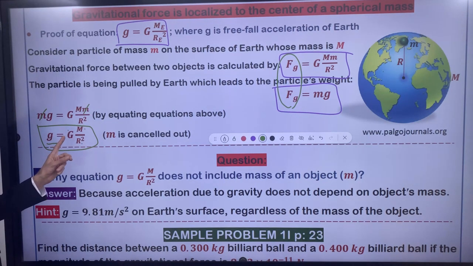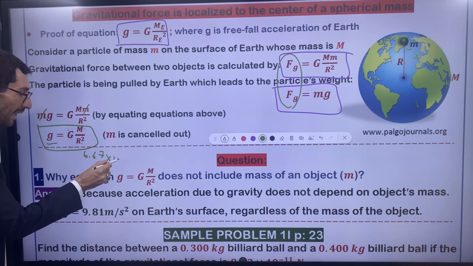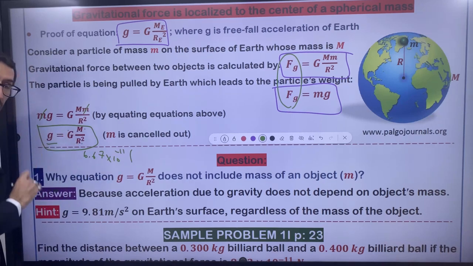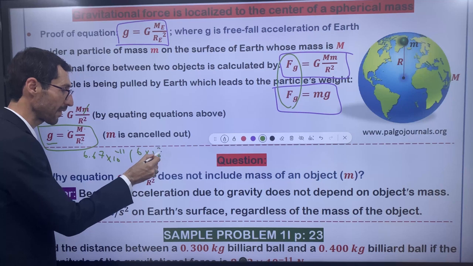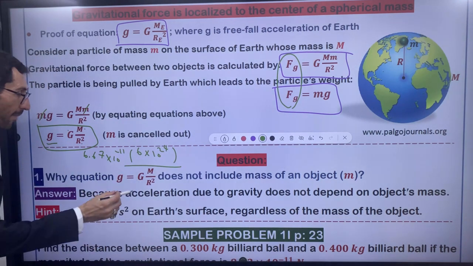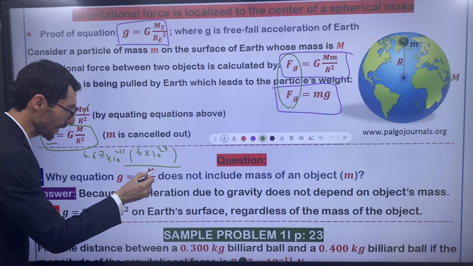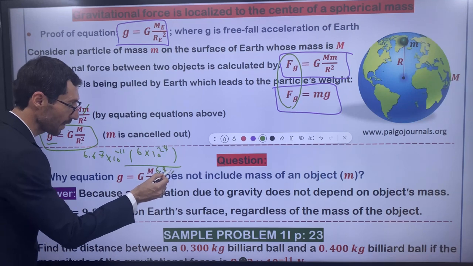This is G, 6.67 times 10 to the power negative 11, multiplied by the mass of Earth, approximately 6 times 10 to the power 24 kilograms, divided by the radius of Earth, approximately 6.4 times 10 to the power